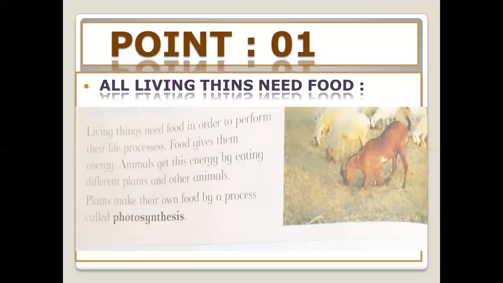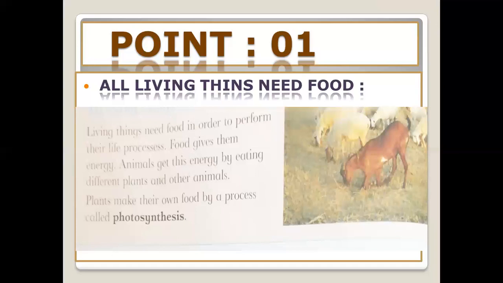Herbivores are those animals that eat only plants, like cow, goat, horses, deer, rabbits, etc. And which animals are carnivores? They only eat other animals, like tiger, lion, etc. And omnivores are those who eat a variety of food. They eat both plants and animals.